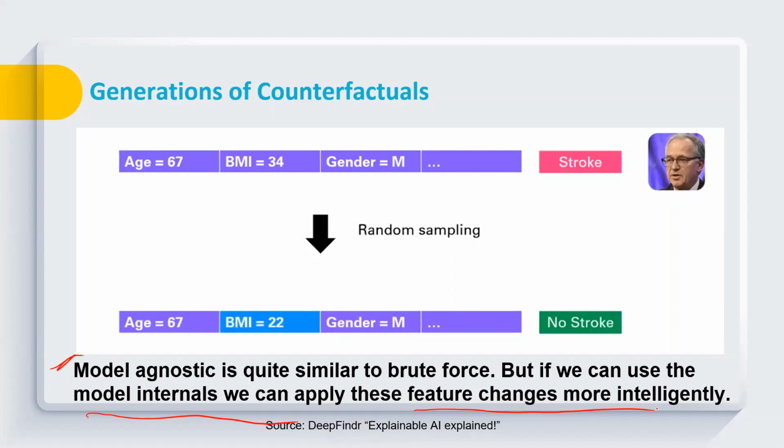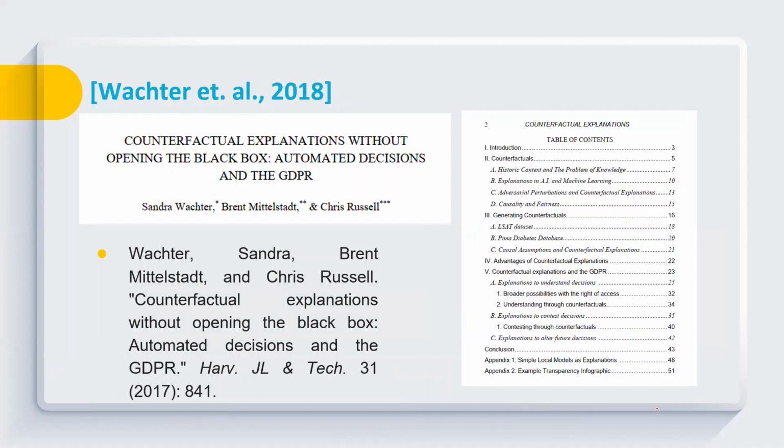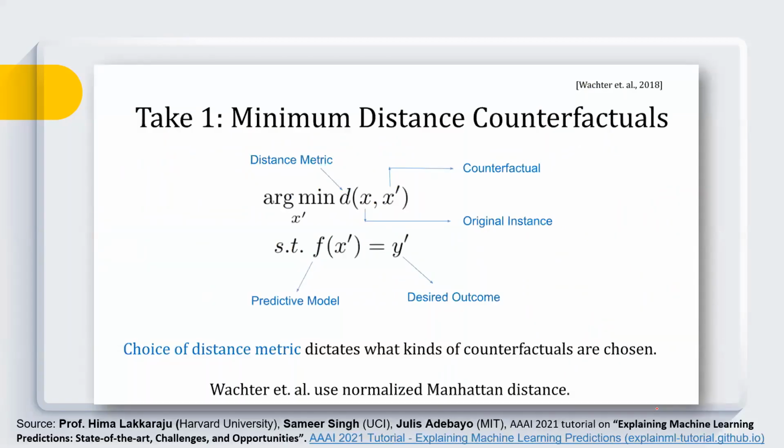But here random sampling is the basic approach, and it is model agnostic, which is simply a brute force approach. So the original work is actually based on this, which first provided this information in 2018, and these are the details which they have provided.